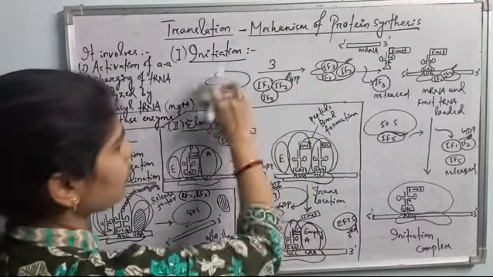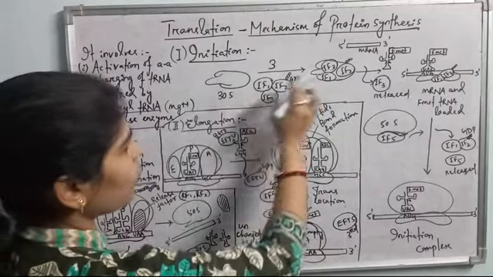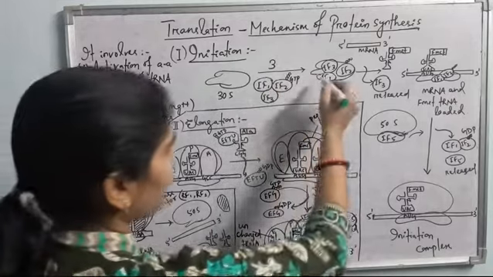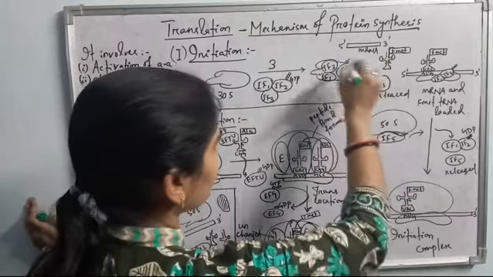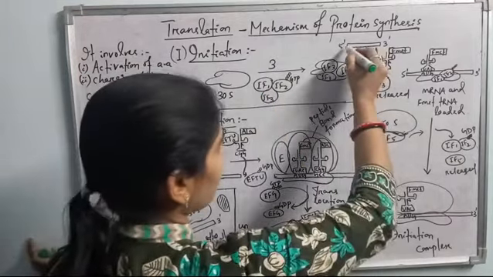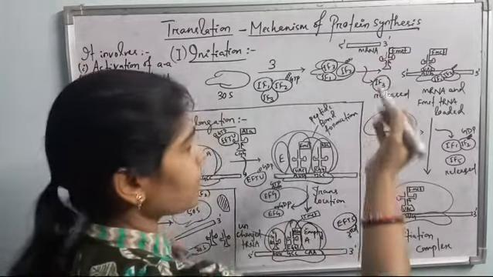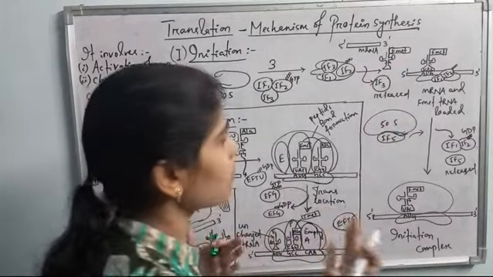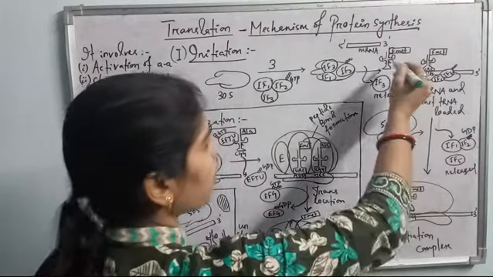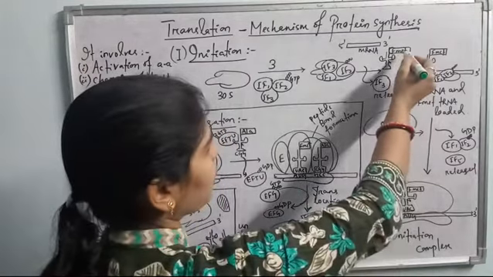So first, the smaller ribosomal subunit is loaded with these three IFs, which means initiation factors: IF1, IF2 and IF3. These are loaded on the smaller ribosomal subunit. And then the mRNA, which codes the message for protein synthesis, automatically comes in the case of prokaryotes. And the first tRNA, that is the formyl methionine tRNA.